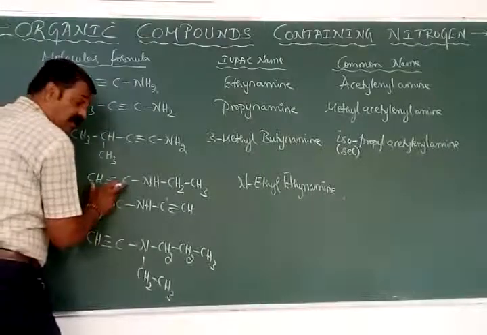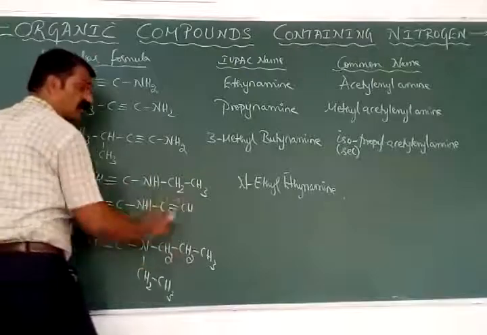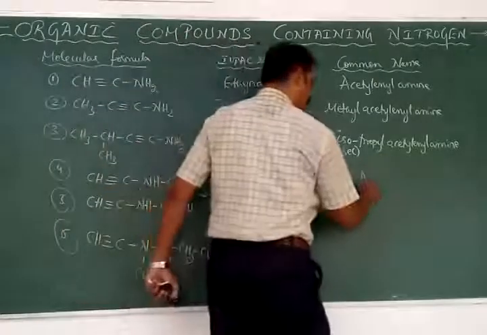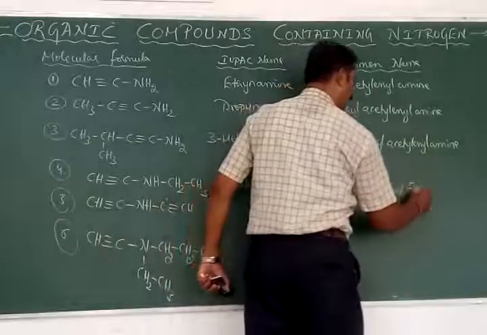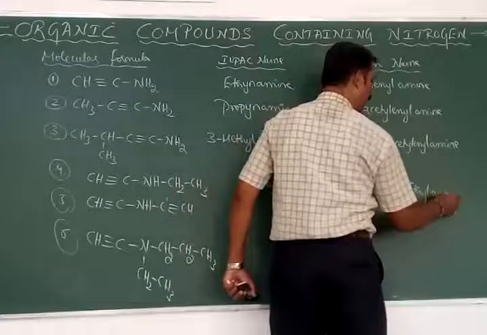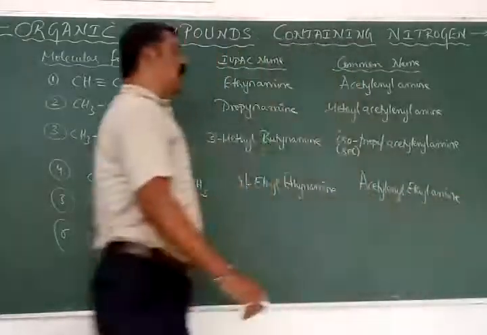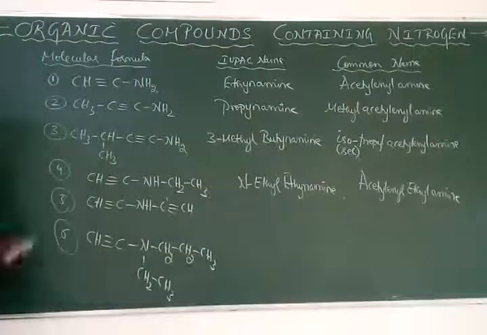And here, the common name is, as I mentioned, acetylenyl. Here it is ethyl. Which comes first? Acetylene comes first. Therefore, it is called acetylenyl ethyl with amine. Acetylenyl ethyl amine.